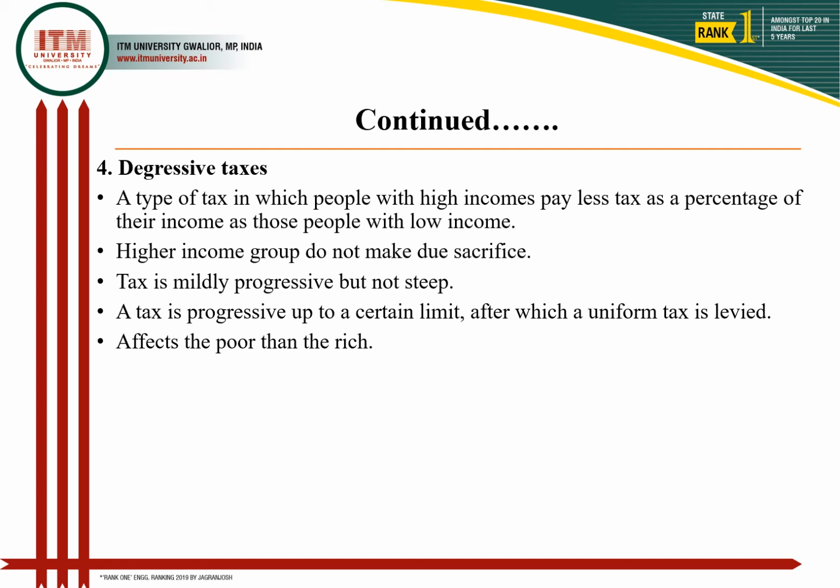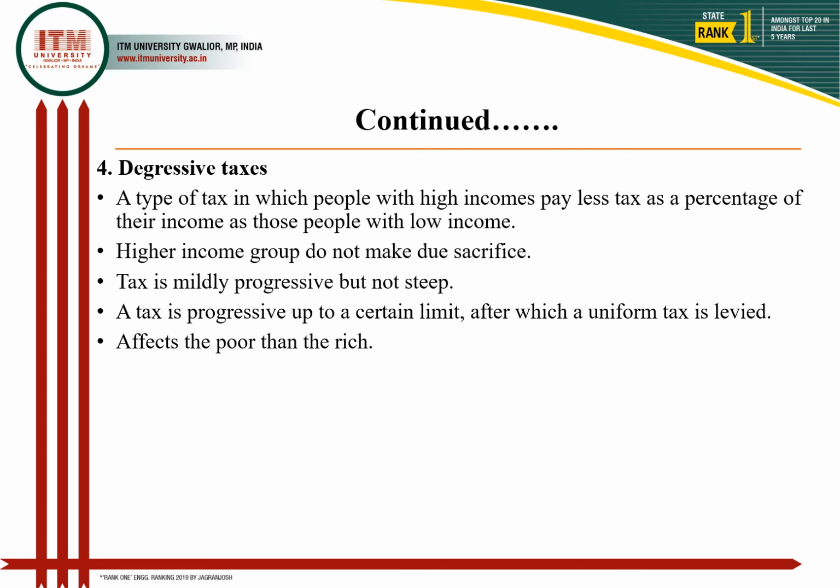The tax is although progressive, but it is very mild, so it does not affect the high income categories. This is because the increase is very mild, but in that mild increase, the income is relatively very high. So a tax is progressive up to a certain limit, and thereafter it becomes uniform, right? So it affects the poor, then the rich again.